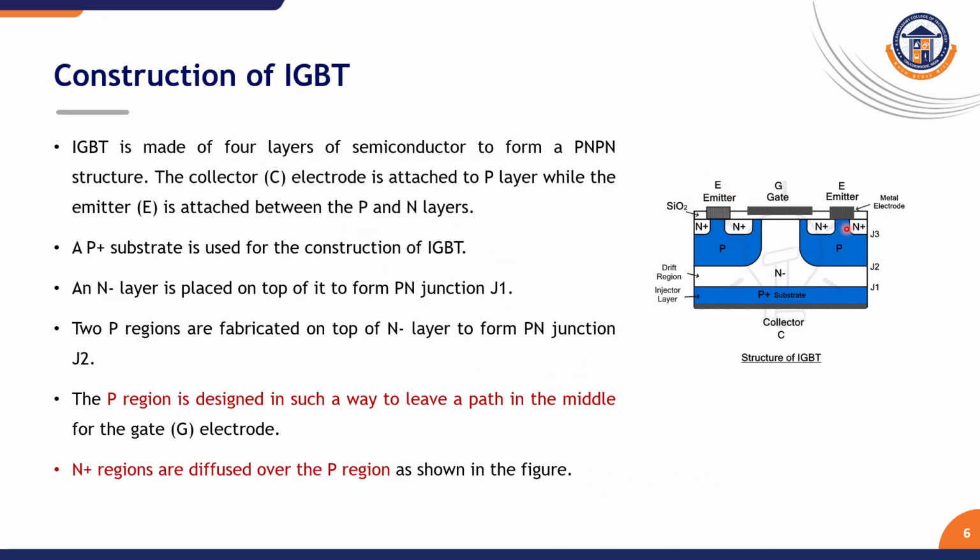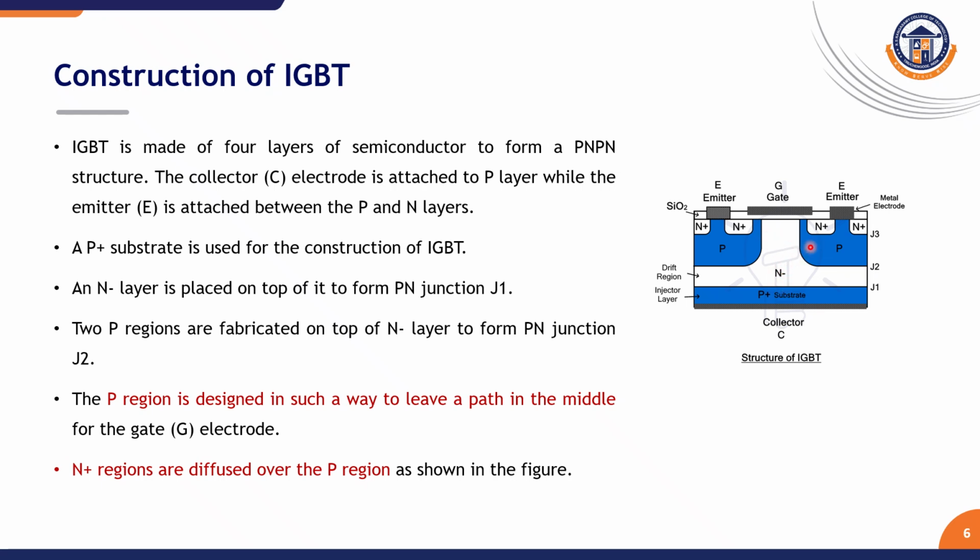Emitter is directly attached to the P and N regions, but the gate terminal is insulated by means of silicon dioxide. This P plus substrate will inject holes into the N region, so it is called the injection layer, and this N layer is the drift region, where the drifting of charge carriers will occur.